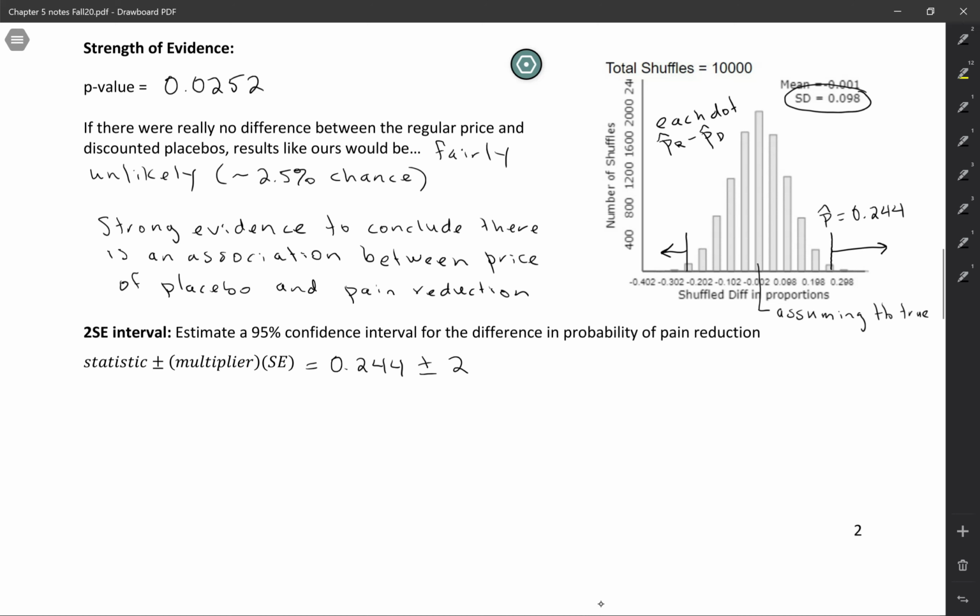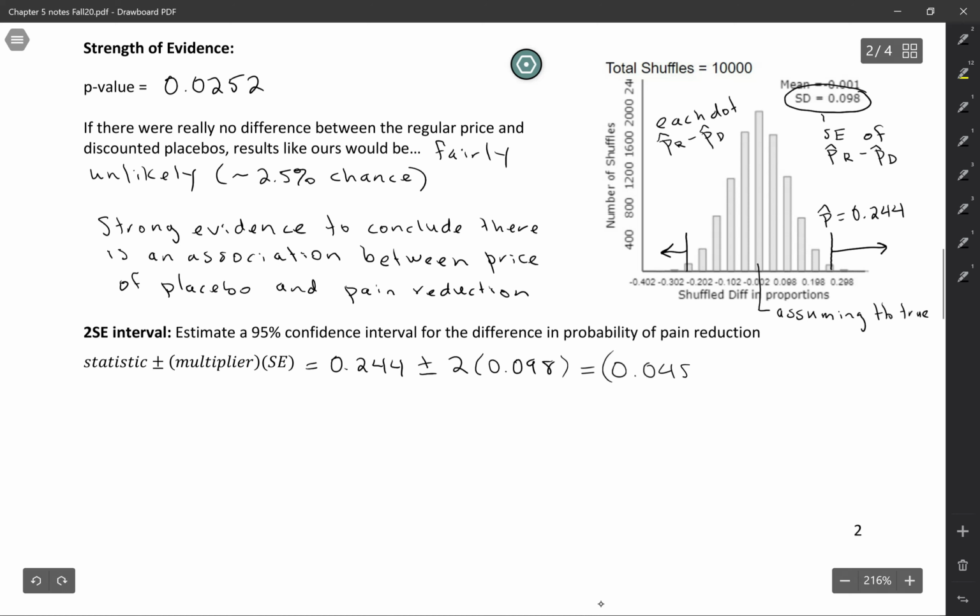So remember, every dot here is a statistic. So the standard deviation of a statistic is called the standard error. Specifically, this is the standard error of the difference of proportions, p hat r minus p hat d. So we'll fill in that value, 0.098. And we end up with a confidence interval that goes from 0.048 up to 0.440. So that's a pretty wide confidence interval when you think about how it can really only go from -1 to 1, so we don't have a super precise estimate here.